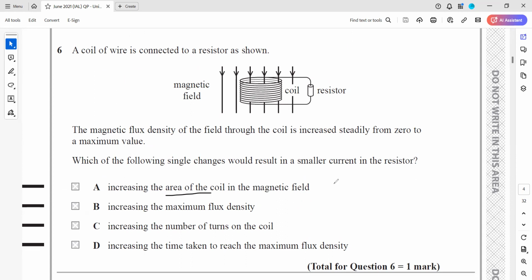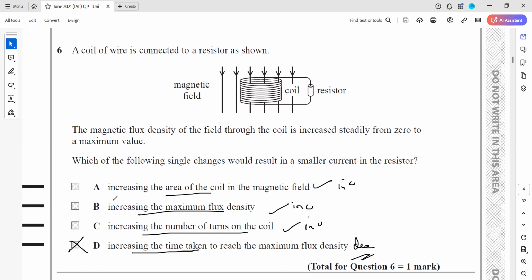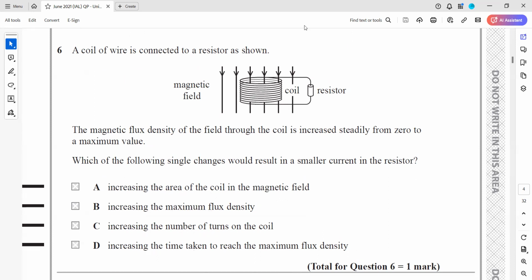Increasing the area will increase the current. Increasing the strength of the magnetic field will increase the current. Increasing the number of turns will also increase the current. Increasing the time means reducing the speed. So reducing the speed will decrease the induced EMF, or the amount of current produced. That's why D is the right answer.